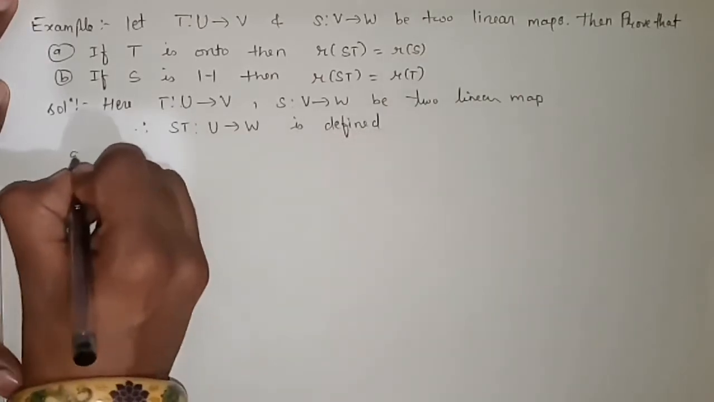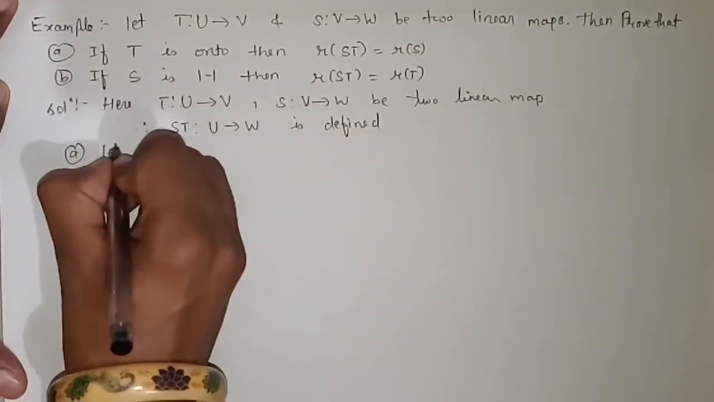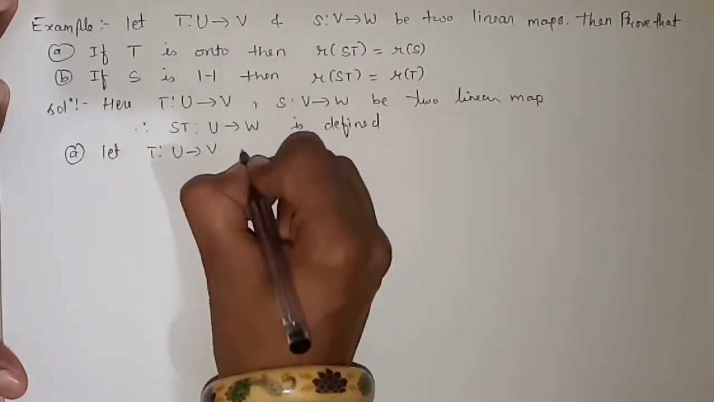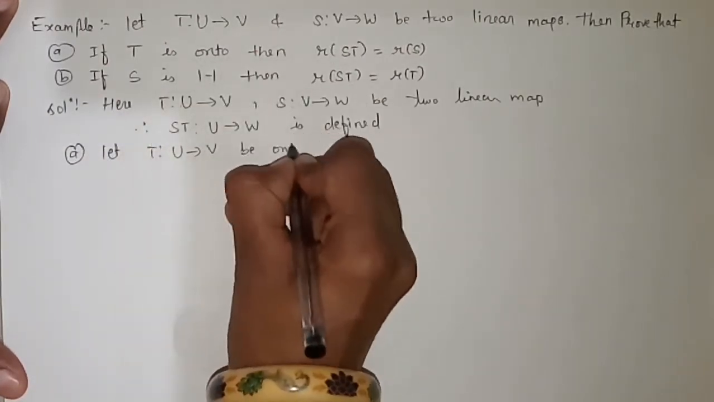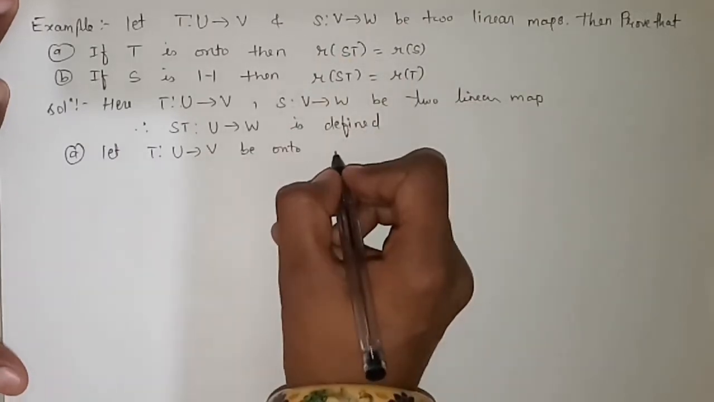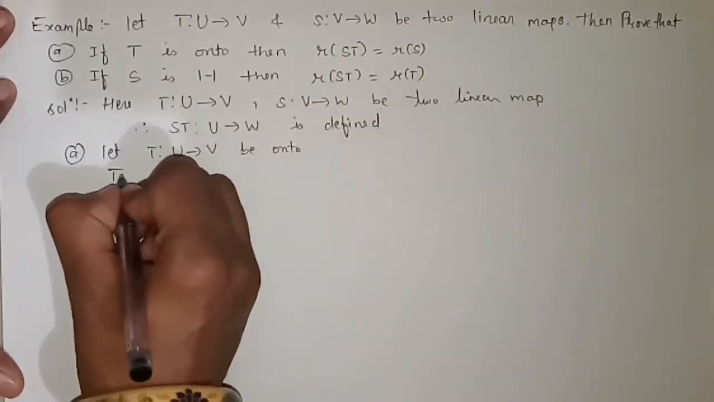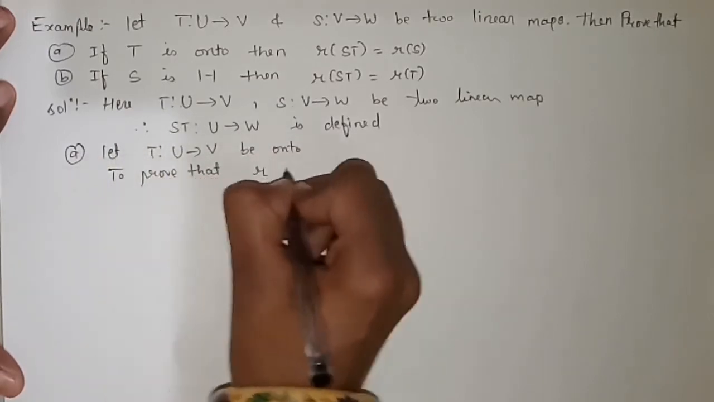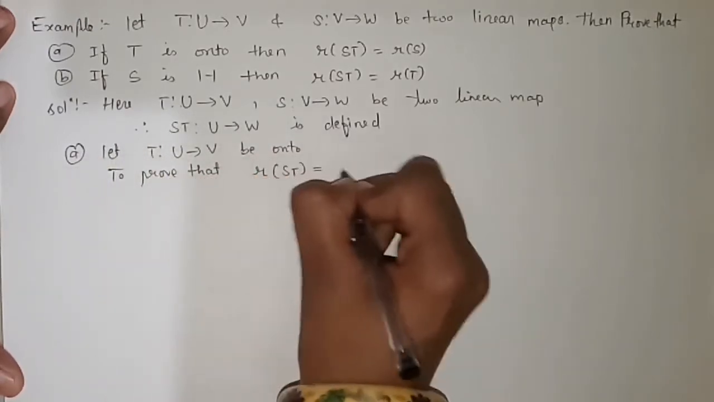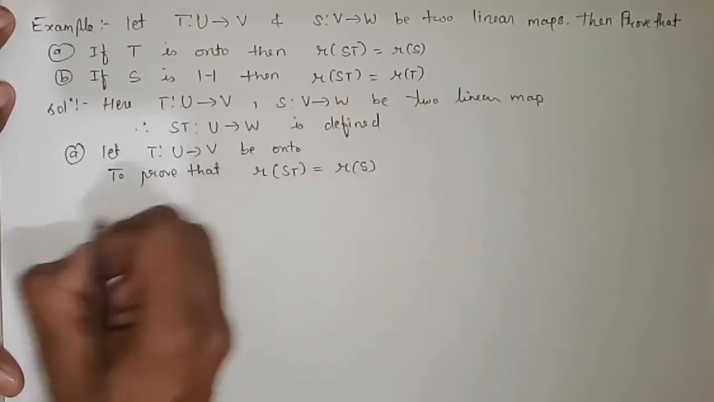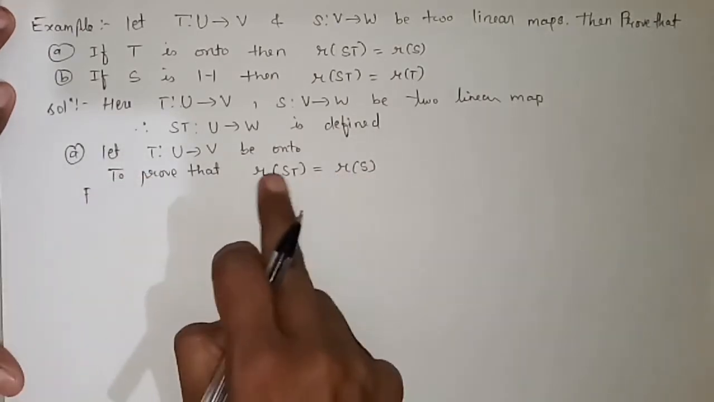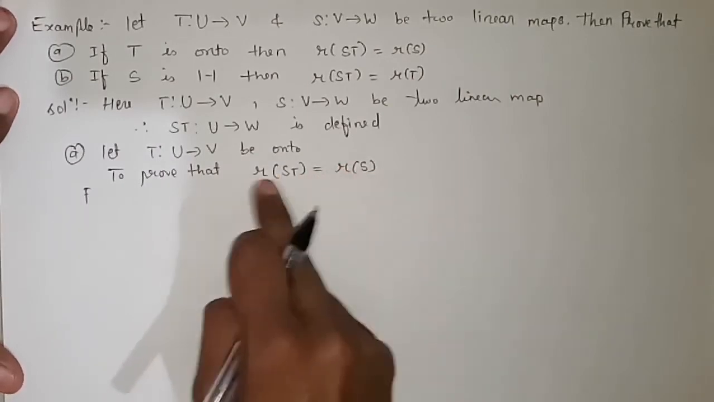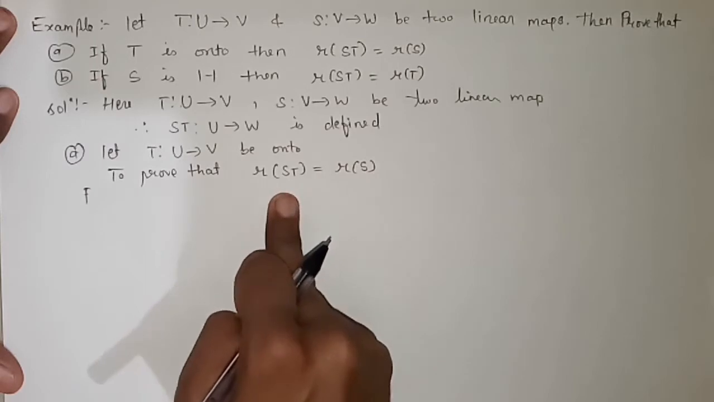Now for the first part, let T be a mapping from U to V, onto. Then we'll prove that rank of ST is equal to rank of S. To prove that, we have to prove that these two are equal, and there is only one way to prove this: one is a subset of the other and the other is a subset of the first one.